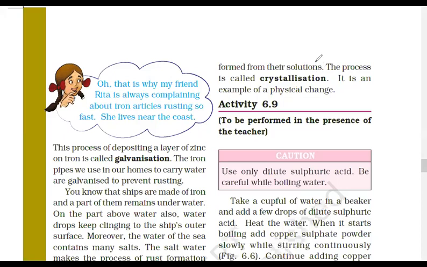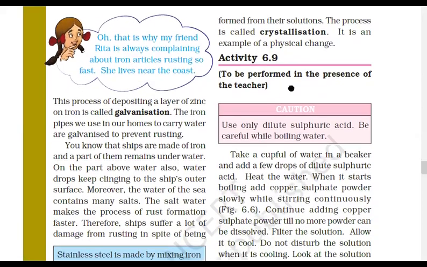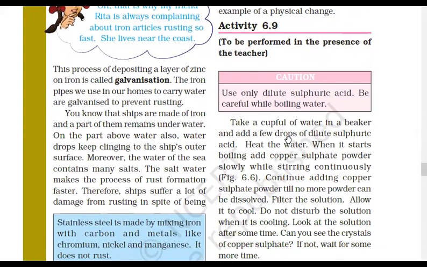Now I request you guys to please go through all the activities and try some at home, like the crystallization activity. You can do it at home, like Tuishka did for litmus paper. Take a small amount of sugar and form a syrup first, then heat it.